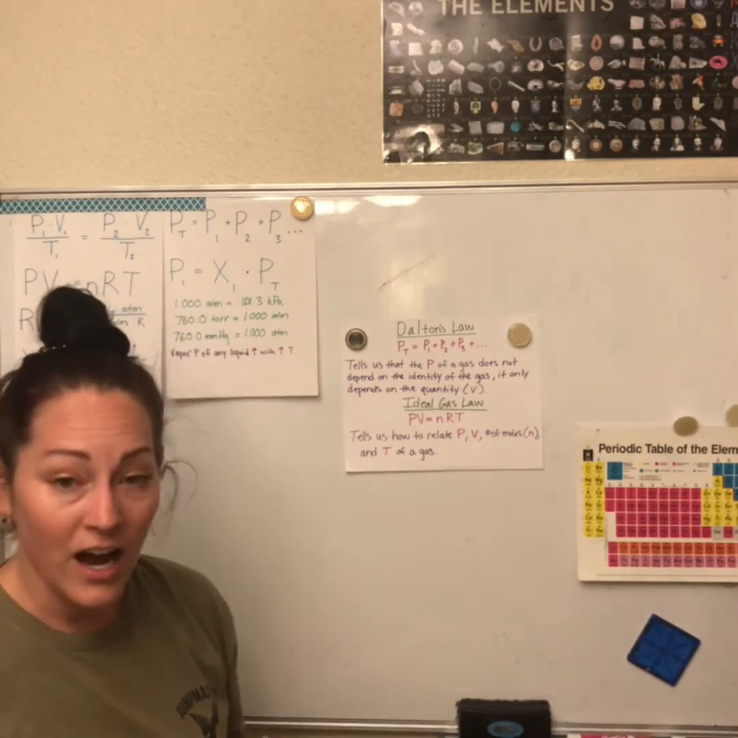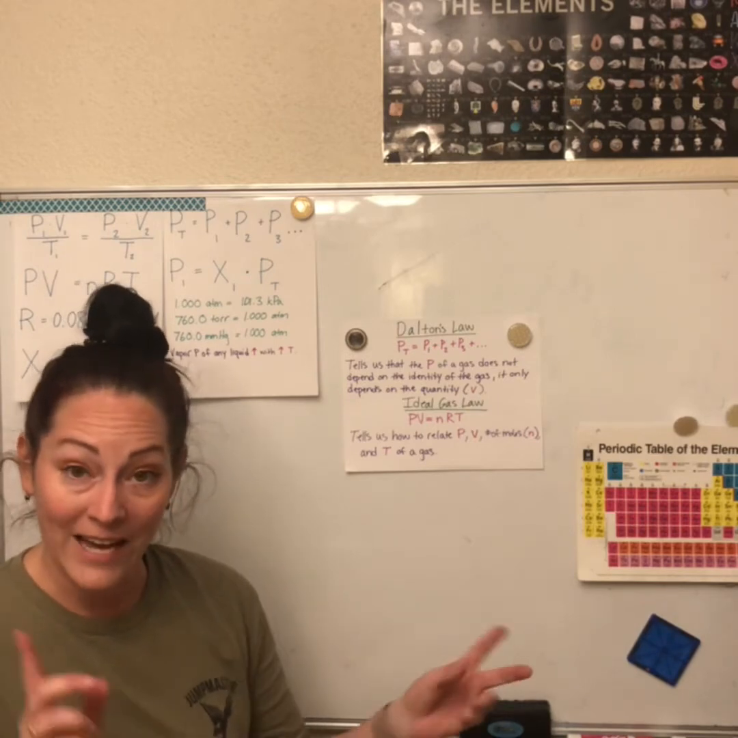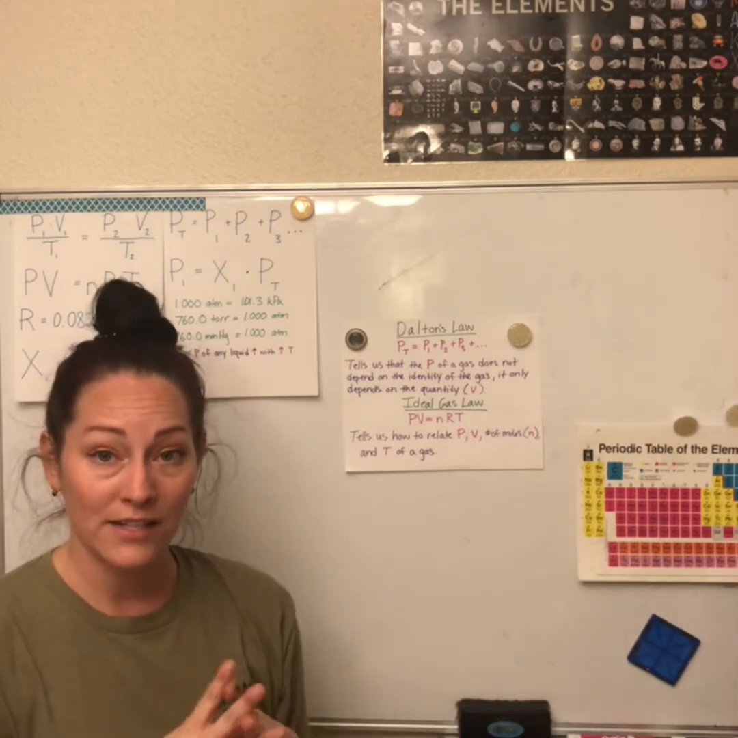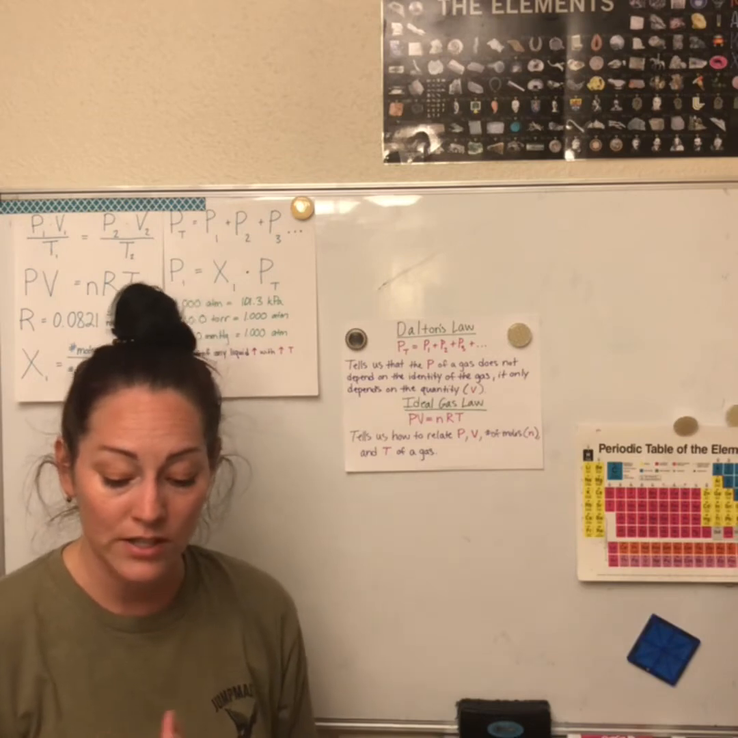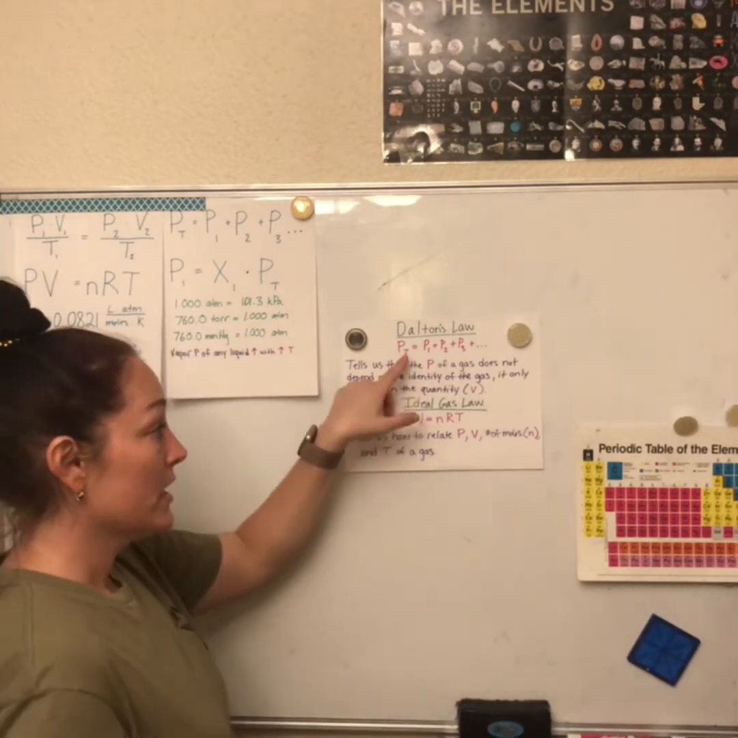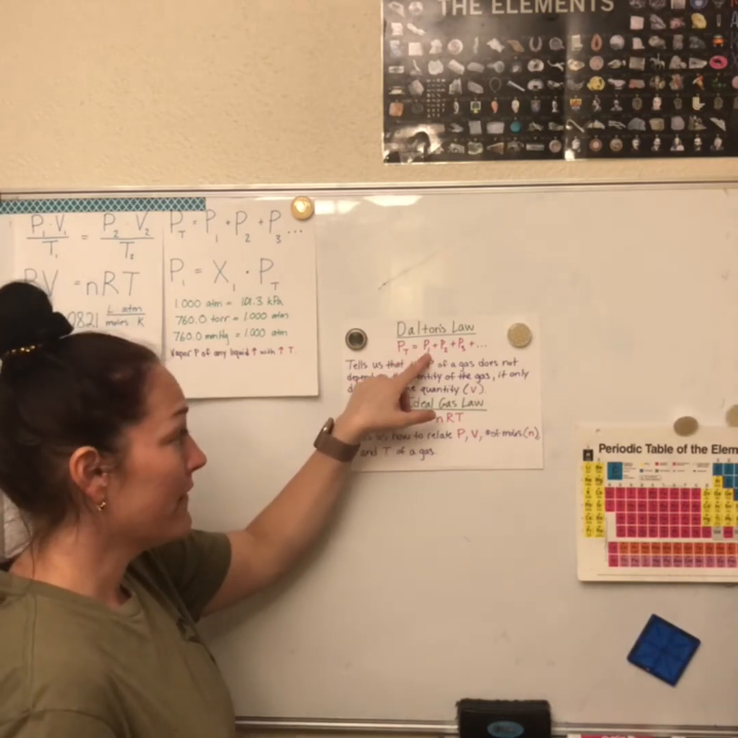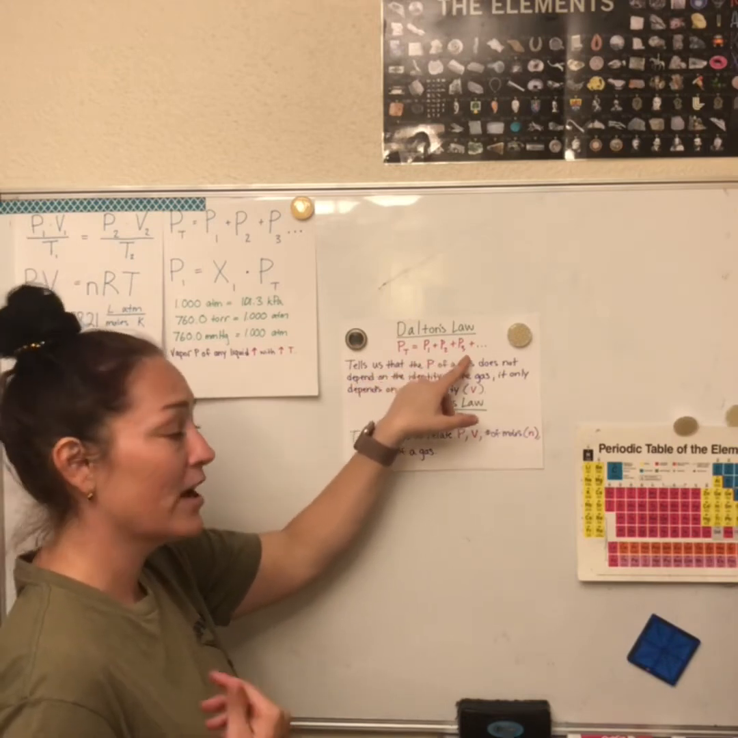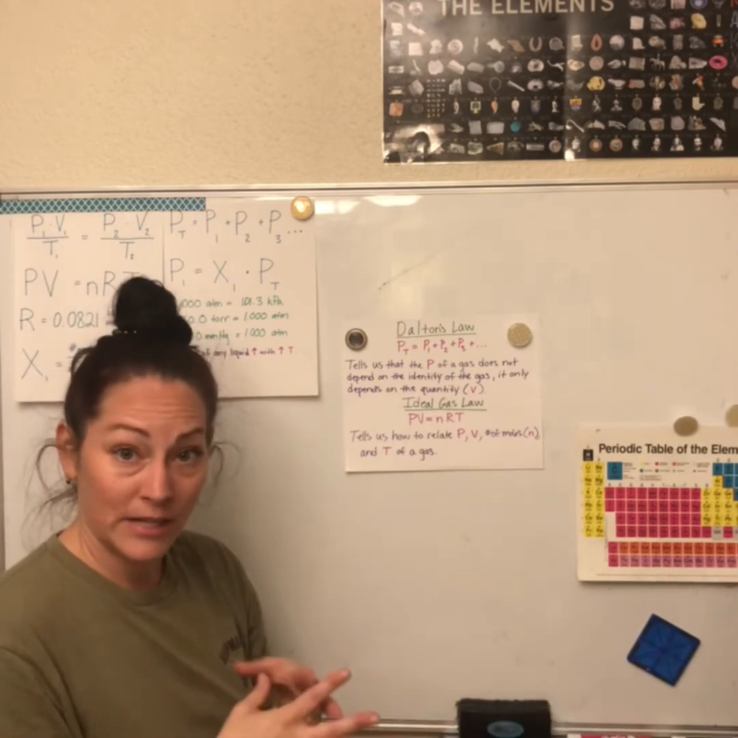Dalton's law of partial pressure states that when you have two or more ideal gases, so instead of just one gas, now we're talking about several gases mixed together, the total pressure of the mixture is equal to the sum of the pressures of the individual gases. So if I have this one gas, a second gas, a third gas, like carbon dioxide, water, a couple different gases mixed together in a container.